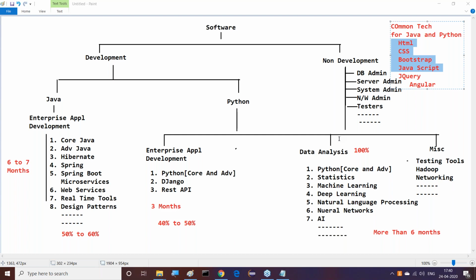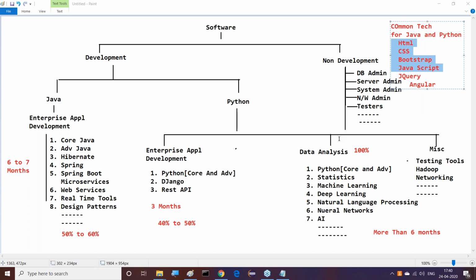If you have 7 to 9 months of time, it is better to select data science. But once you take the data science area, you must do some hard work. Without hard work, it's not possible. So this is one thing.